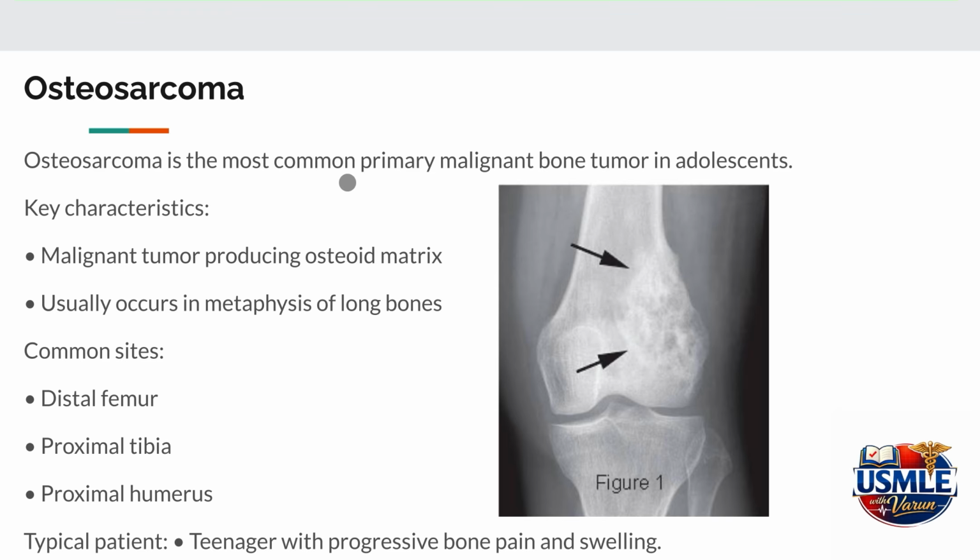Osteosarcoma is the most common primary malignant bone tumor in adolescents. It arises from malignant osteoblasts that produce osteoid matrix. The tumor usually develops in the metaphysis of long bones, particularly near the knee. Common sites include the distal femur, proximal tibia, and proximal humerus. Patients typically present with progressive bone pain and swelling.